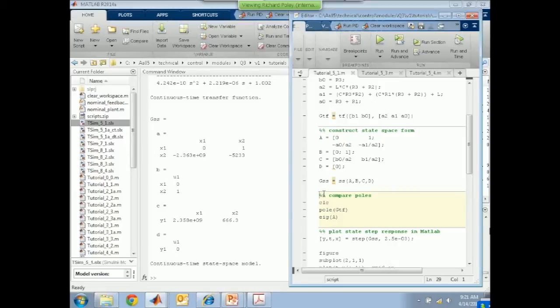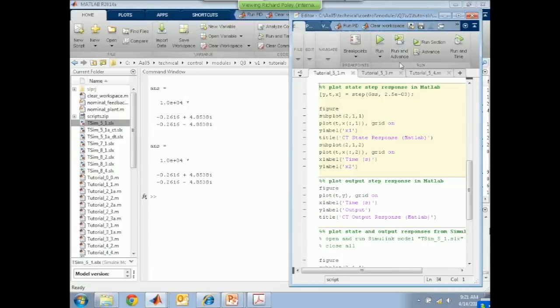You get those from MATLAB by typing eig of A. So the poles of the transfer function should be the same as the eigenvalues of the system matrix. When I run the next script, you can see that indeed they are. The poles of the transfer function give us 2 complex conjugate poles. Eig of the A matrix gives us exactly the same 2 complex conjugate numbers. Those things tell us the same thing.